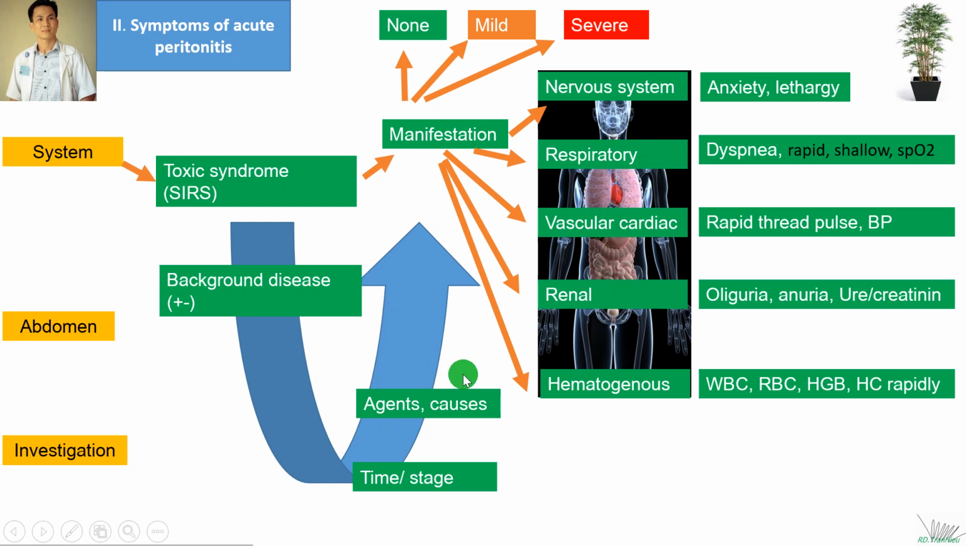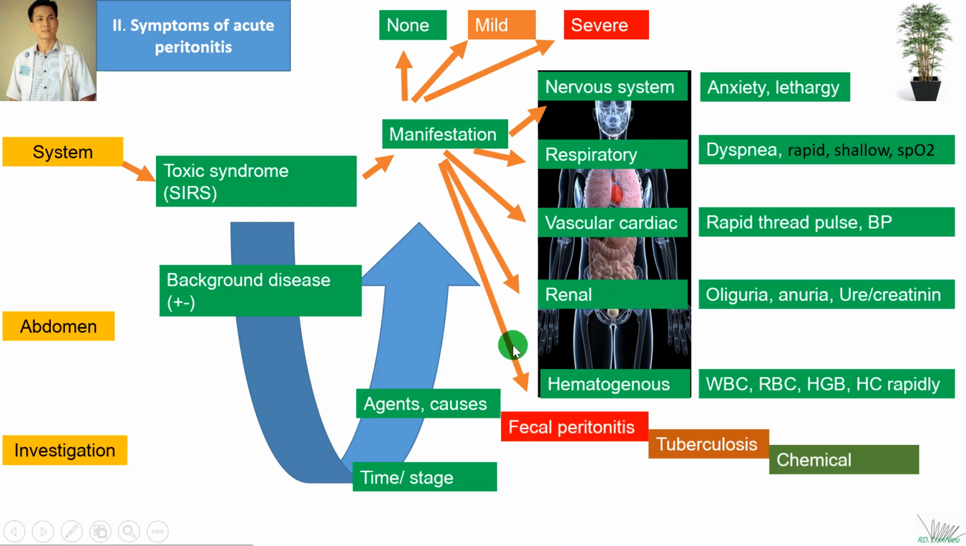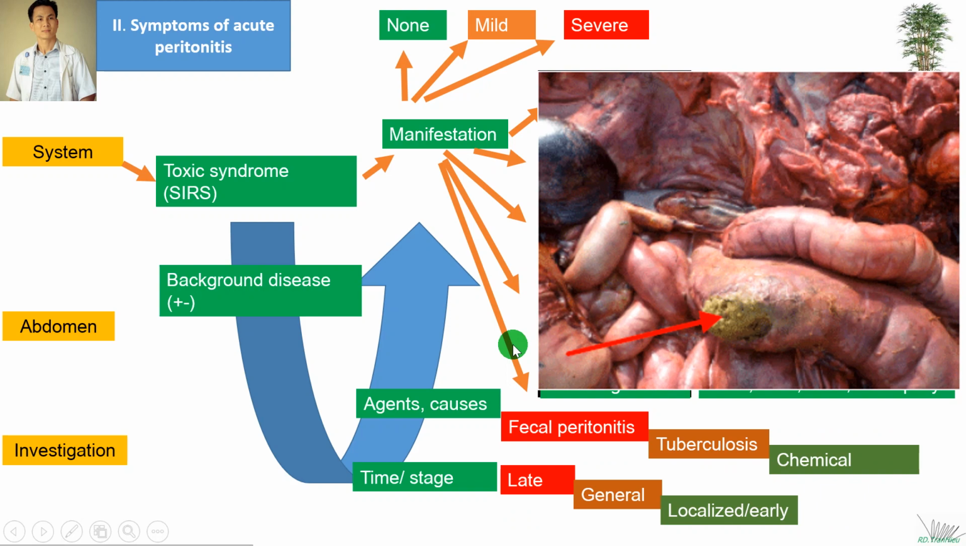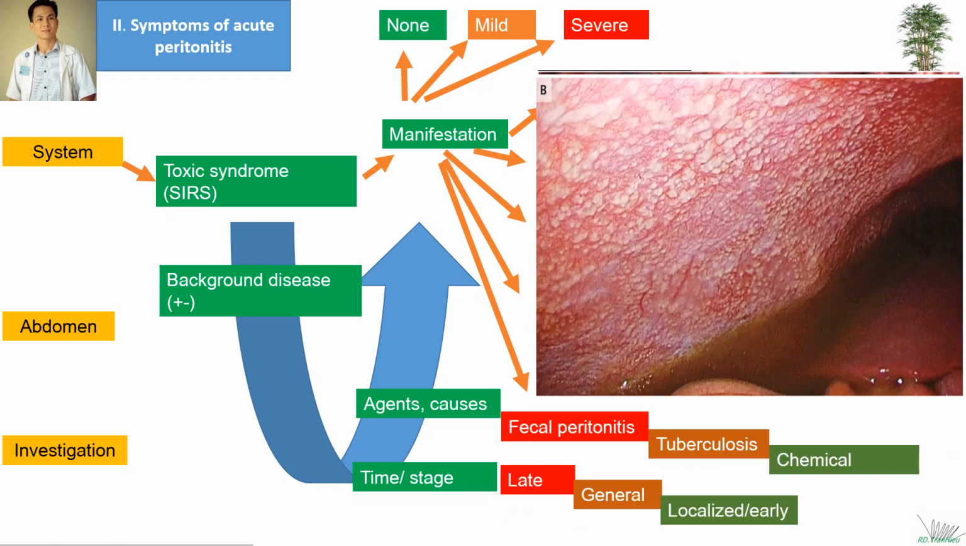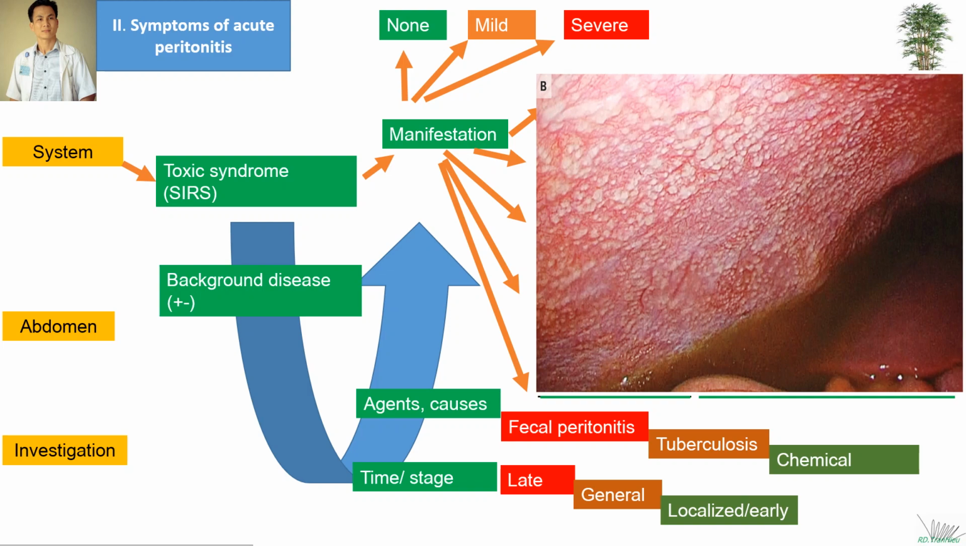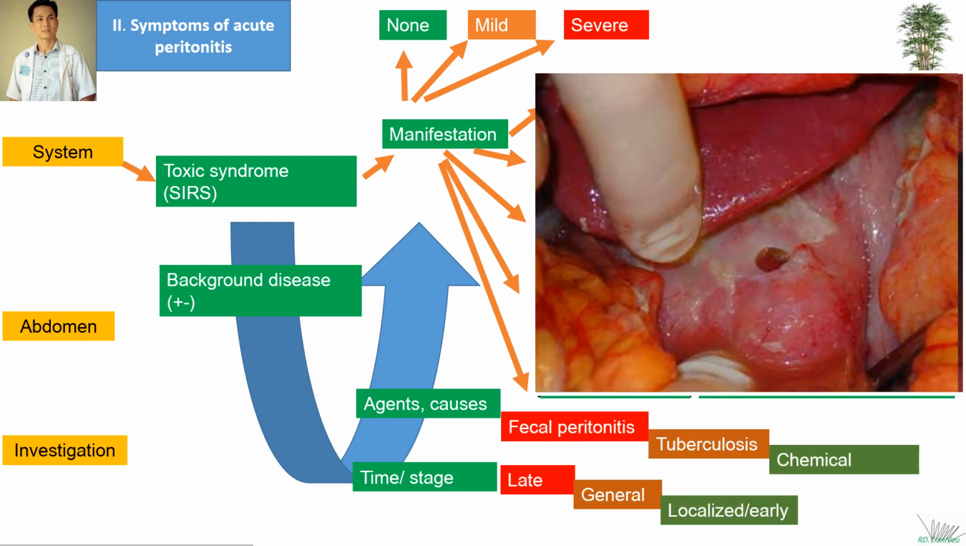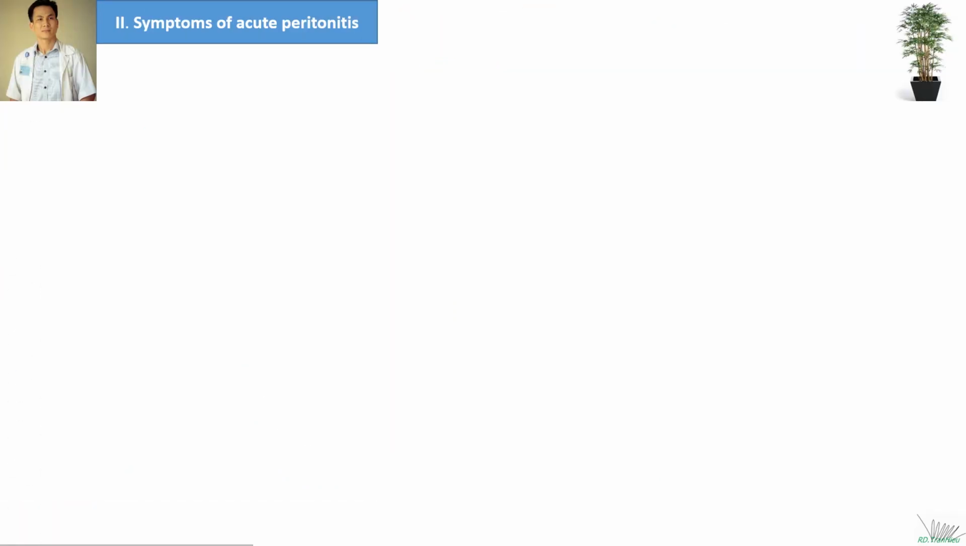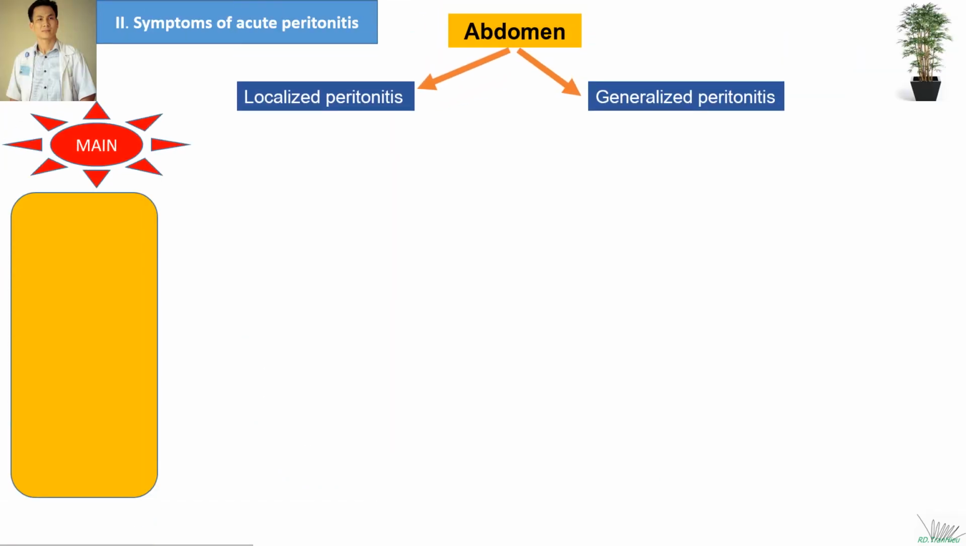For instance, the toxic symptoms due to fecal peritonitis are much more severe than tuberculosis, and much more severe in late and generalized than in localized and early stage. The second major symptom group here is abdominal presentation. I also want you to master two types of peritonitis here: localized and generalized peritonitis.